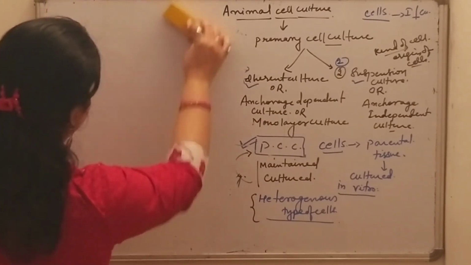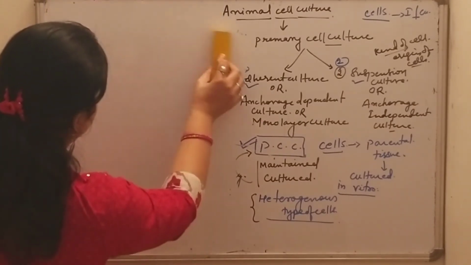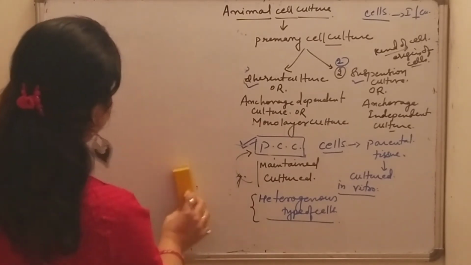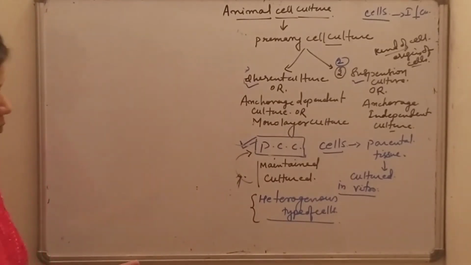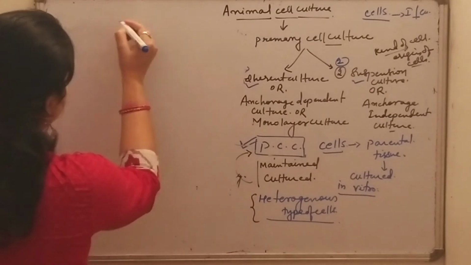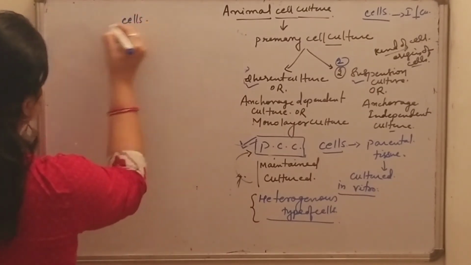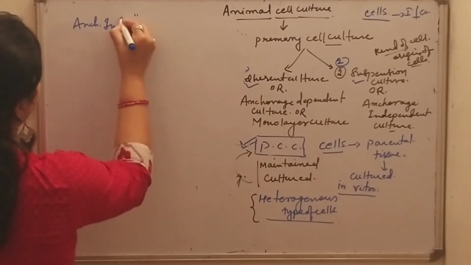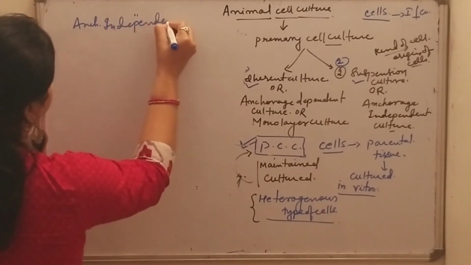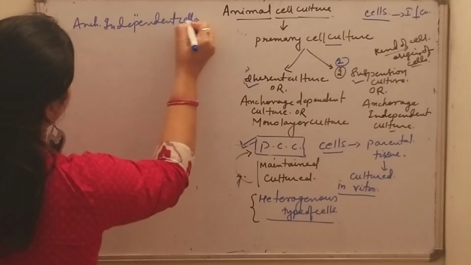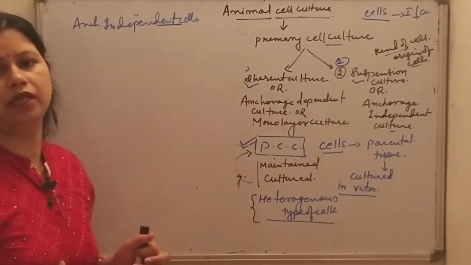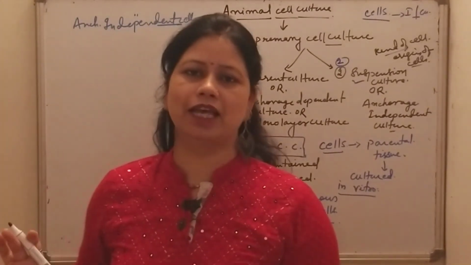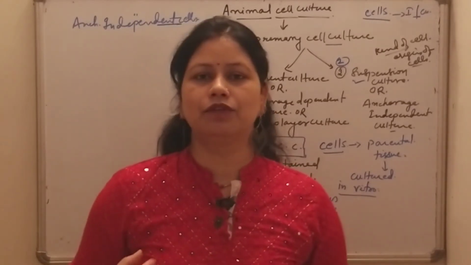So in case of suspension culture, it involves non-adherent or anchorage independent cells, and they do not require any attachment at all for their growth and survival.